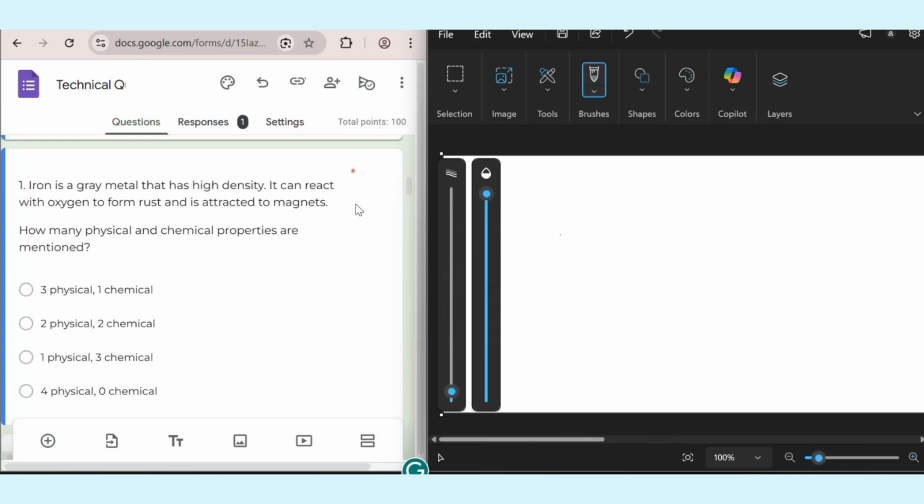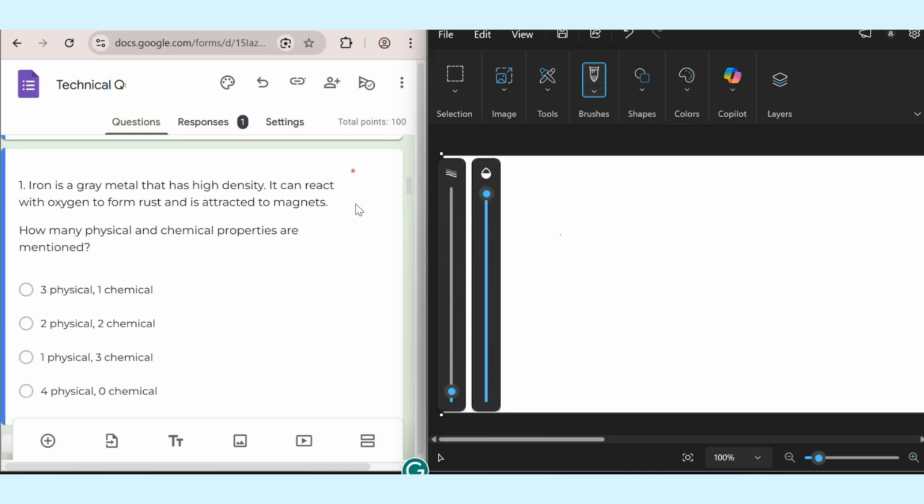The first question is: iron is a gray metal that has high density. It can react with oxygen to form rust and is attracted to magnets. How many physical and chemical properties are mentioned? As you know, physical properties describe what a substance is like without changing its chemical composition, but chemical properties describe how it reacts with other substances.